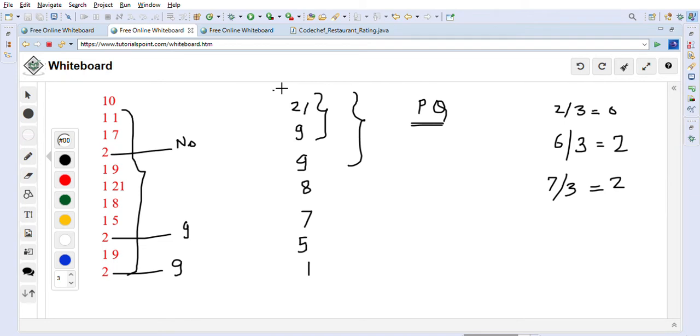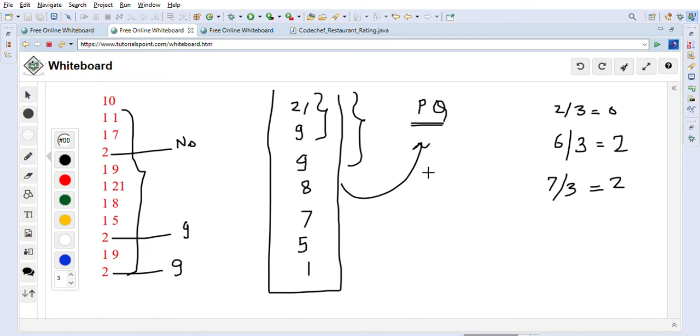Now we'll create a priority queue to hold all these ratings. It is a max heap implementation, which means that the maximum review will be on the top. So let's take a look at the Java code now. I think it's pretty clear from this example how we are going to solve this problem.